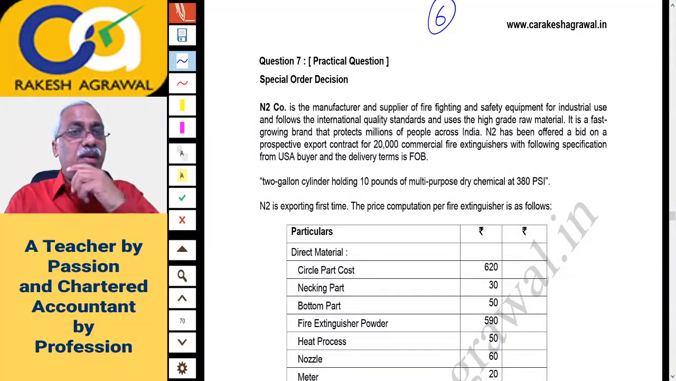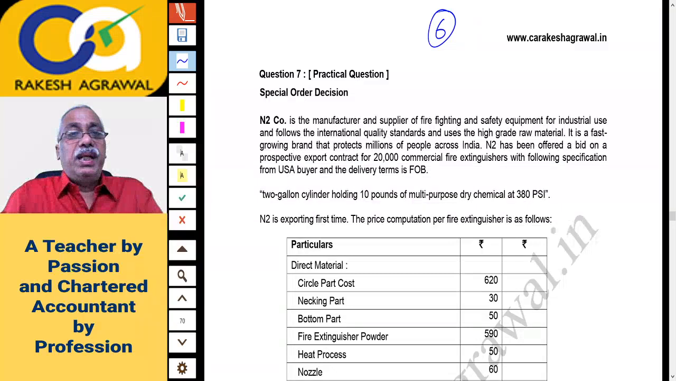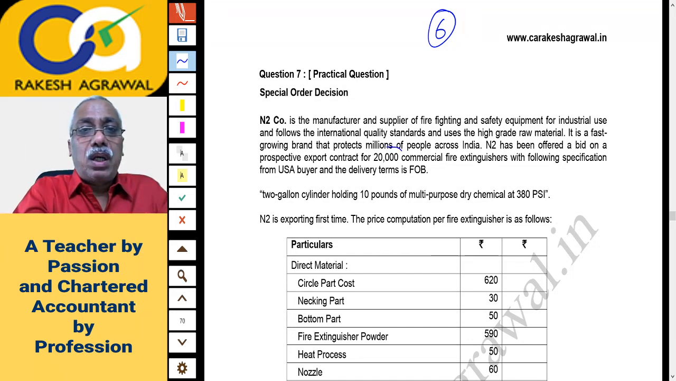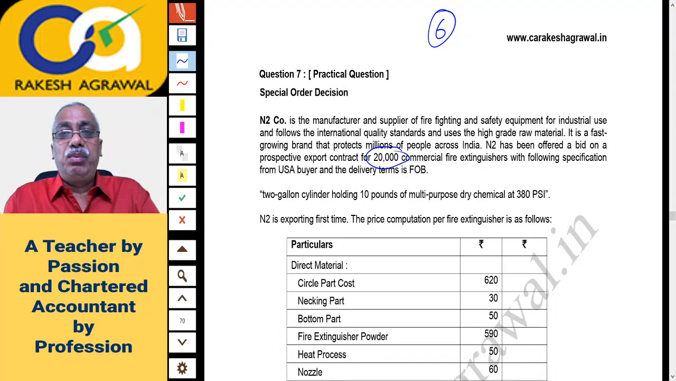Question 7. It's a question on special order decision from RTP. N2 company is the manufacturer and supplier of firefighting and safety equipment for industrial use and follows the international quality standards and uses the high grade raw material. It is a fast growing brand that protects millions of people across India. N2 has been offered a bid on a prospective export contract for 20,000 commercial fire extinguishers.